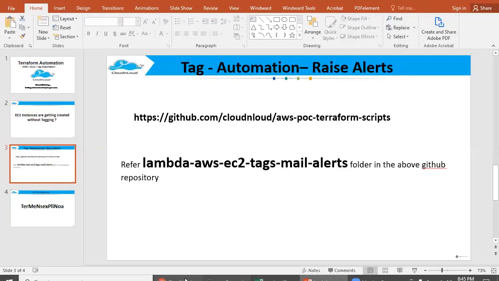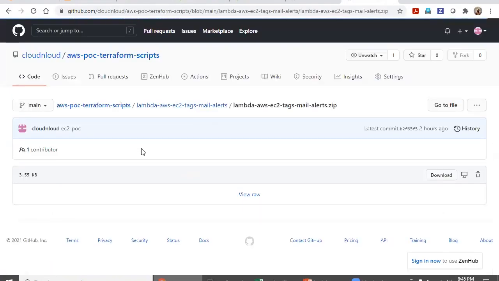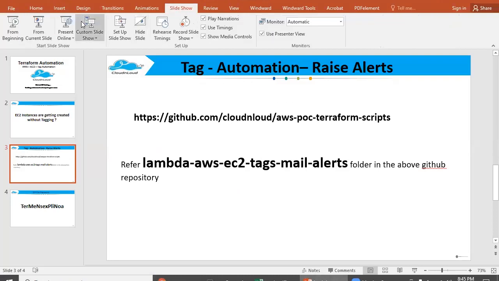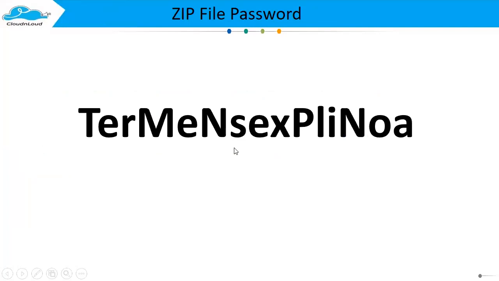While doing this, you need to go inside and download. Don't right click and save, it will not work. Go inside the zip and say download. Once it's downloaded, go here, and this is the password. Using this password, you can extract the zip file and follow these steps to create this automation. I would advise you to first do it in a test environment. Once you have tested, then apply it in the necessary production environments.